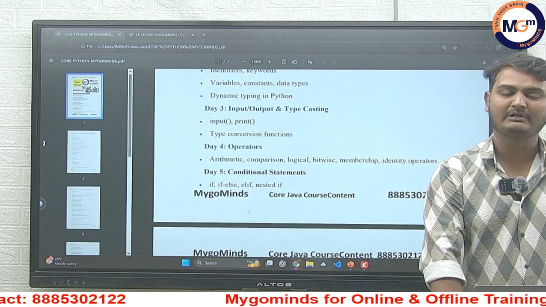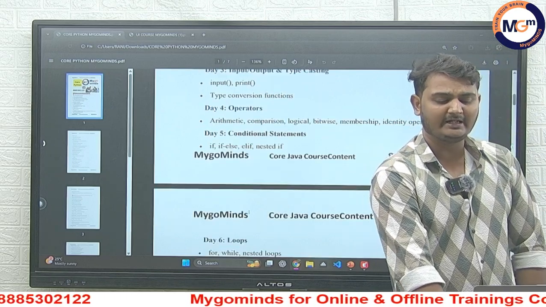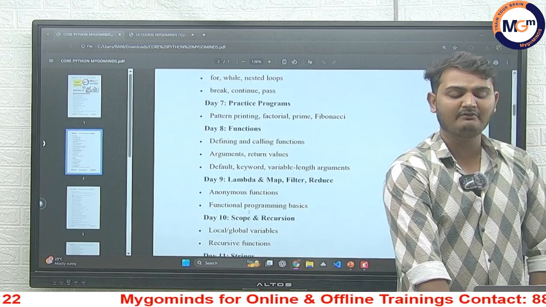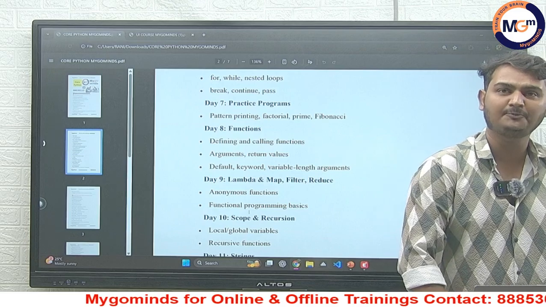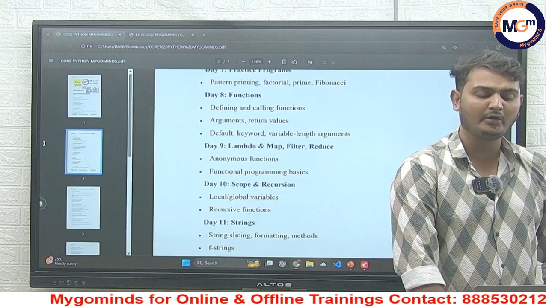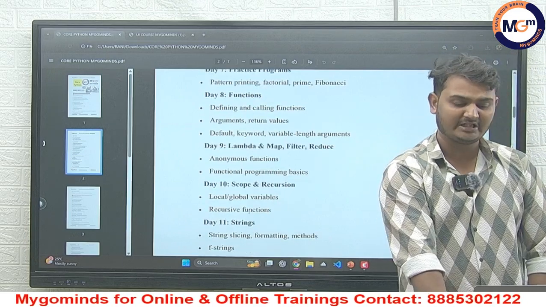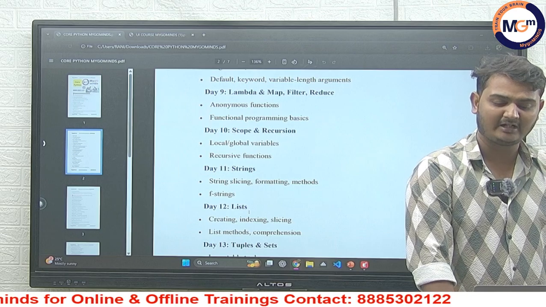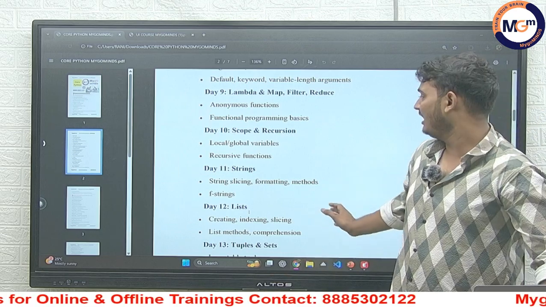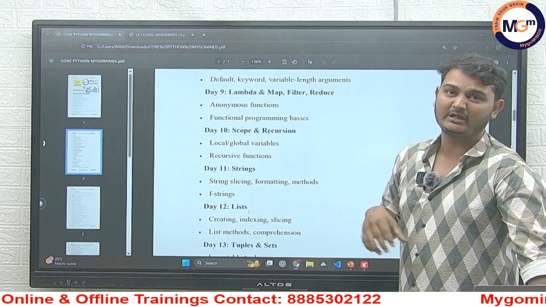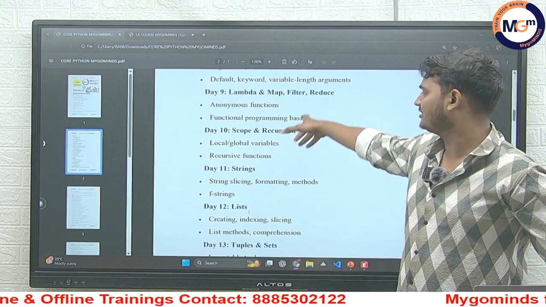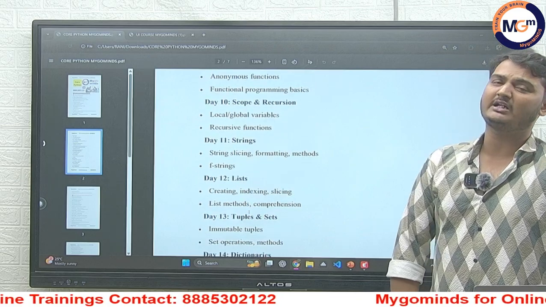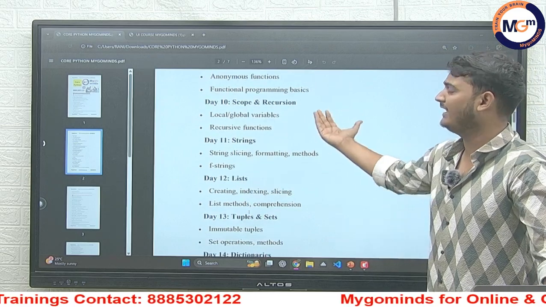And day 4 we will cover operators, day 5 conditional statements, day 6 loops, and day 7 we will give you some practice programs also. And coming to day 8 we will discuss what functions are, and day 9 lambda and map, filter, reduce. These are all different types of functions. Okay, lambda functions are also functions only. Okay? Then scope and recursion also. Recursion we will discuss on day 10.